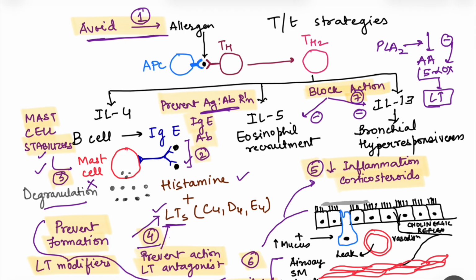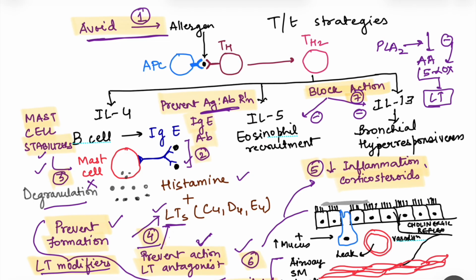And if these leukotrienes are formed, the next is to prevent the action of this leukotriene. So there are leukotriene receptor antagonists. They will bind to the receptor so that these leukotrienes are not able to act. These two drugs, which prevent the formation of the leukotrienes or prevent the action of the leukotrienes, are known as leukotriene modifiers. Then we have the bronchodilators, and as the name suggests, they will dilate the bronchioles and the bronchus and also prevent the further constriction of the bronchus.